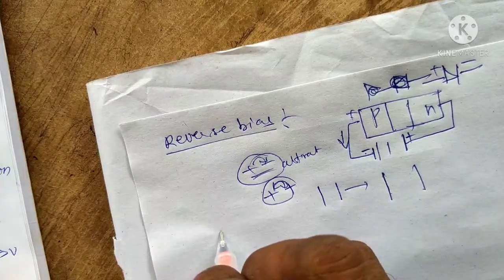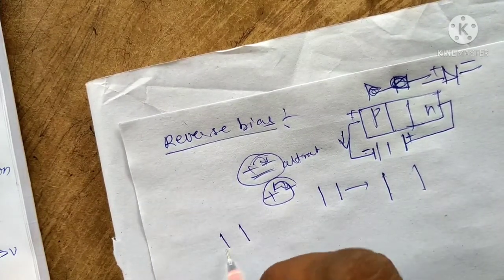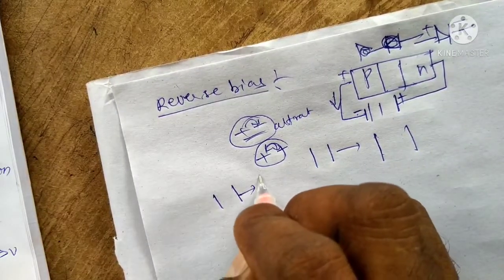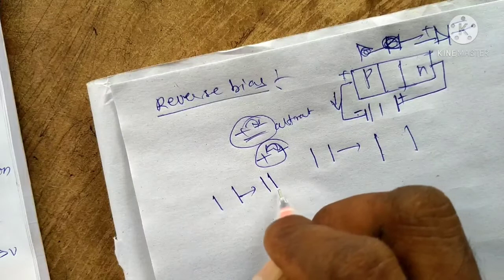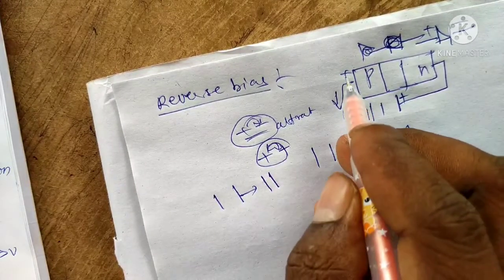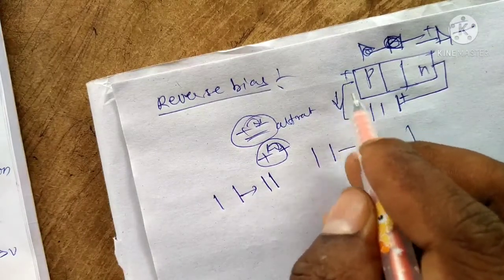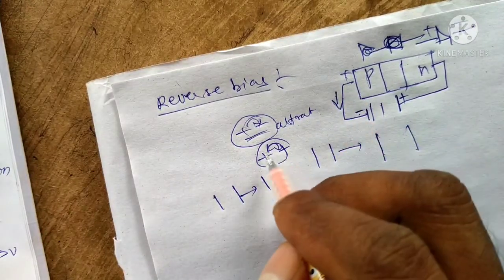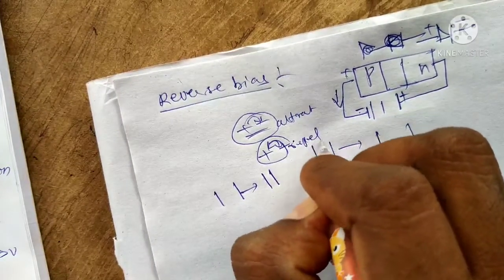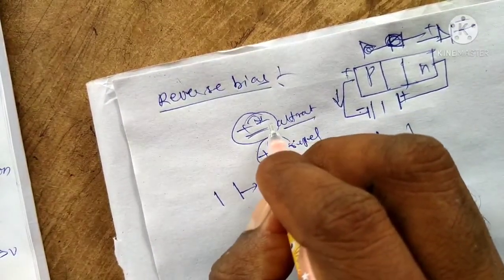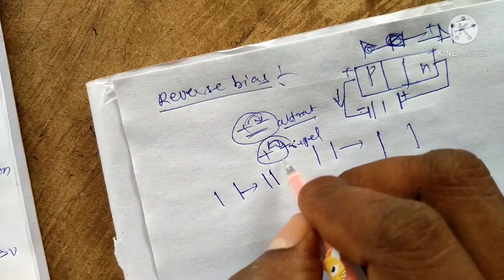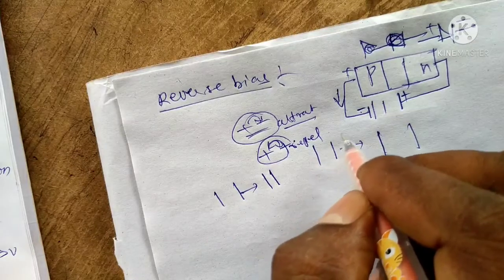In the case of forward bias, initially it is like this without the battery. When we connect the battery, the width of the depletion layer will decrease, because there is a repulsion force there. In reverse bias, the different charge carriers attract, and same charge particles repel each other.